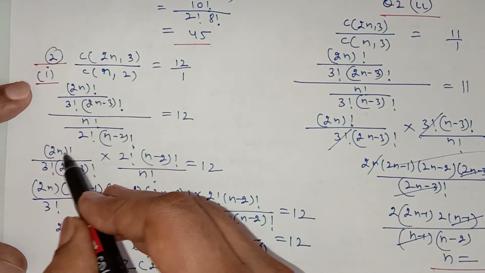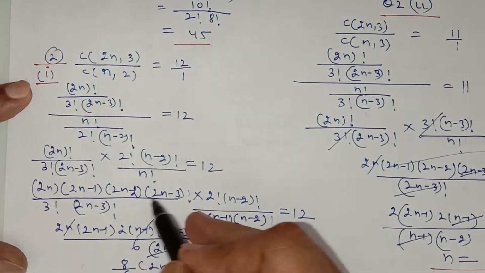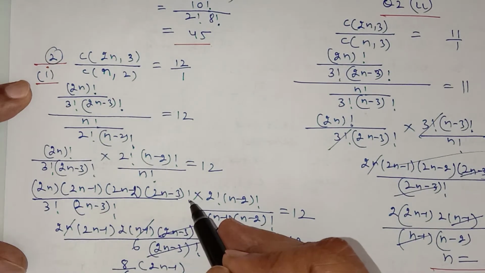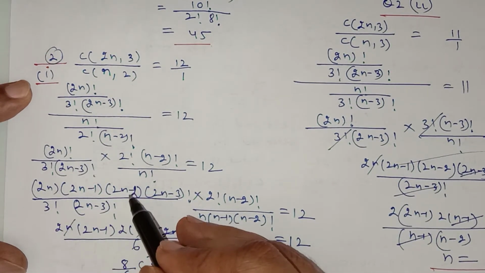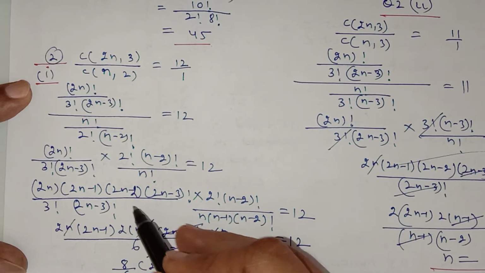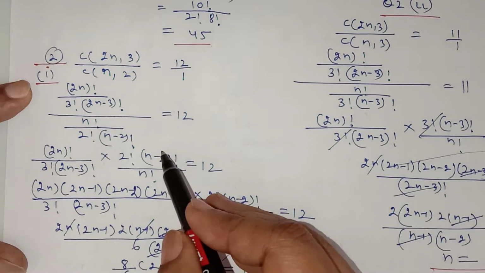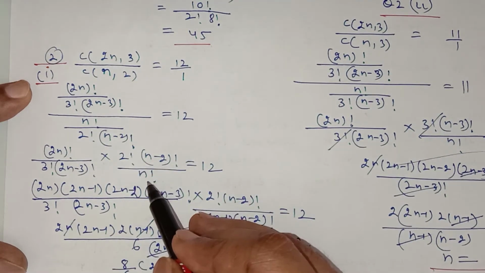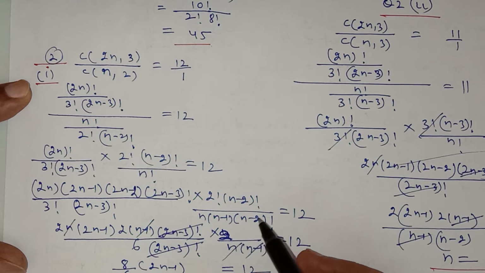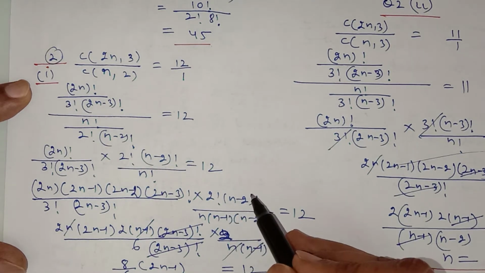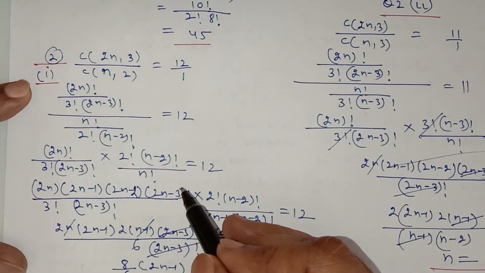Expand this 2n factorial, it will be 2n, 2n minus 1, 2n minus 2, 2n minus 3 factorial. You know how to expand the factorial. For 2n factorial, you can write 2n, 2n minus 1, 2n minus 2, 2n minus 3 factorial, which will cancel the denominator. Similarly, for this, you expand n factorial, which will be n, n minus 1, n minus 2 factorial, which will cancel this n minus 2 factorial with n minus 2 factorial. 2n minus 3 factorial will cancel out this one.